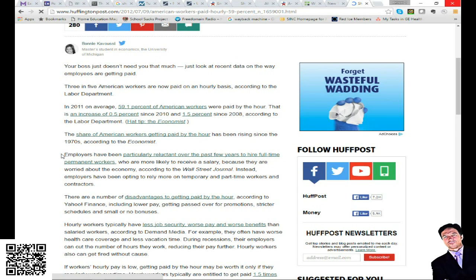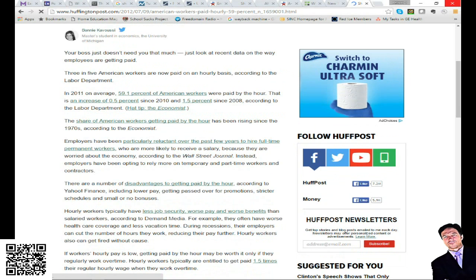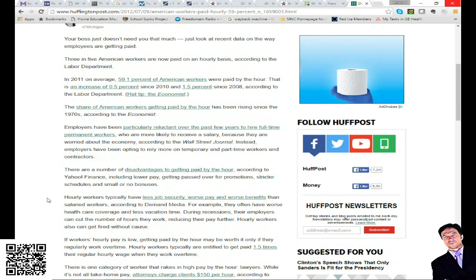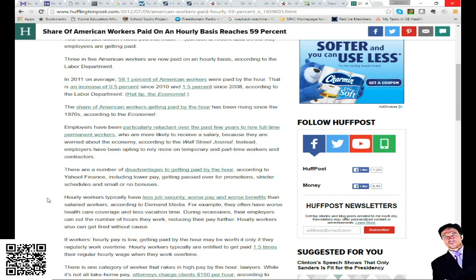There are a number of advantages to being salaried. Non-salaried workers, according to Man Media, for example, have worse healthcare coverage and less vacation time. During recessions, their employers can cut the number of hours they work, reducing their pay further. Hourly workers can also get fired without cause. All these things are benefits and worth getting on board for an entry-level salaried position, then working your way up. Guess how you work your way up? It's not because of the government giving you anything. It is by showing value.